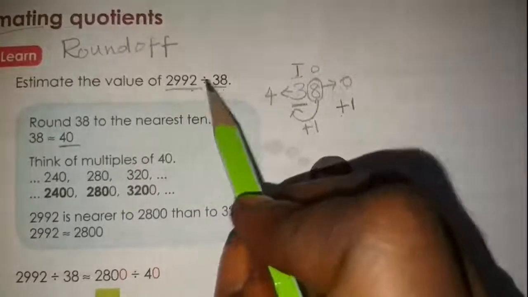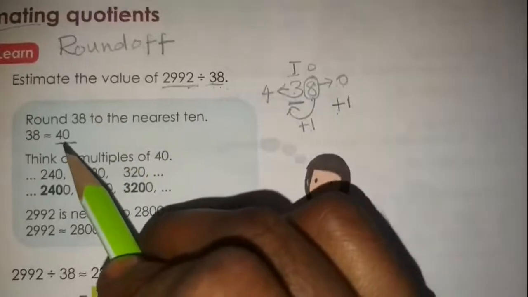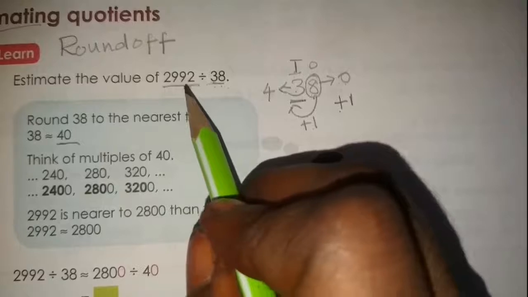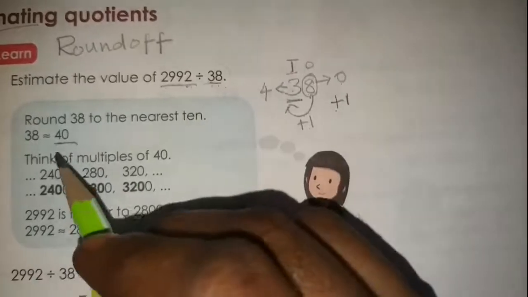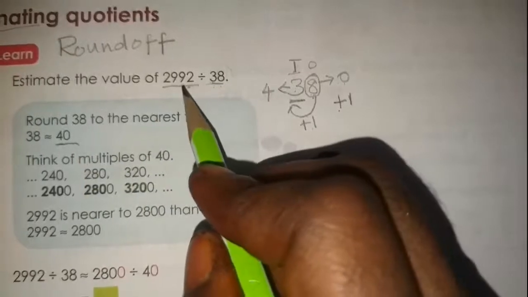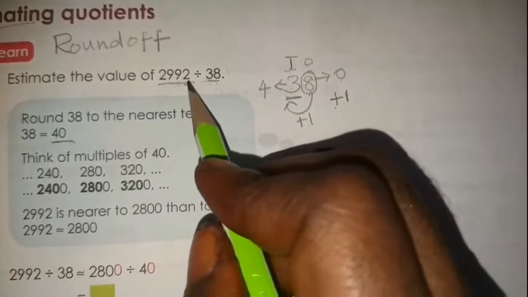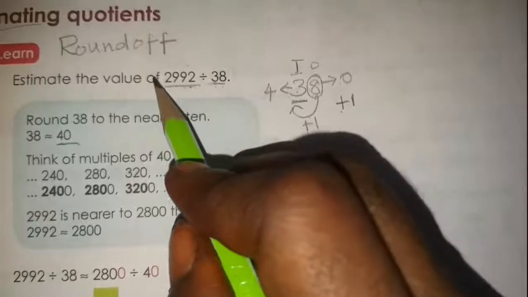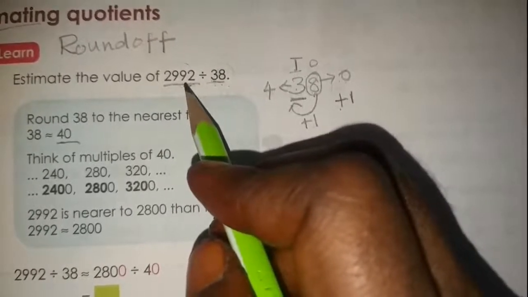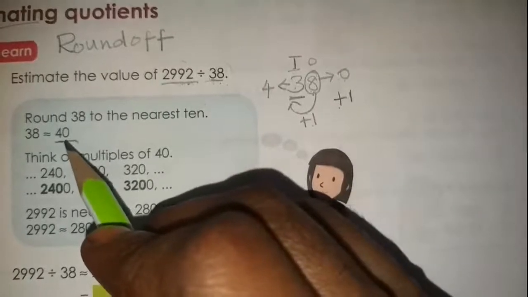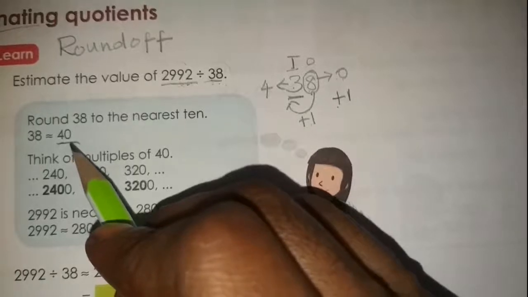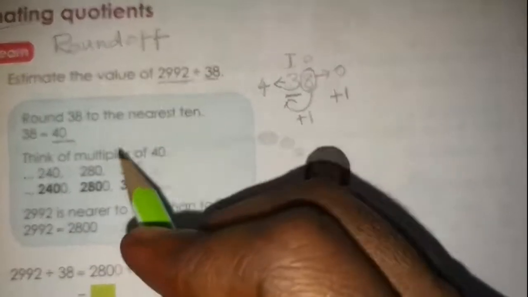2992 should be divided by 40 because we rounded 38 as 40. Can we divide this value by 40 before rounding off the given number 2992? No. We have to round off this number also. How do we round off this number? According to the divisor, the round off value 40, we have to round off this number.